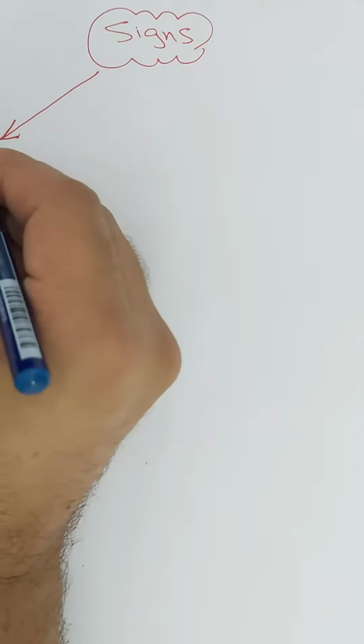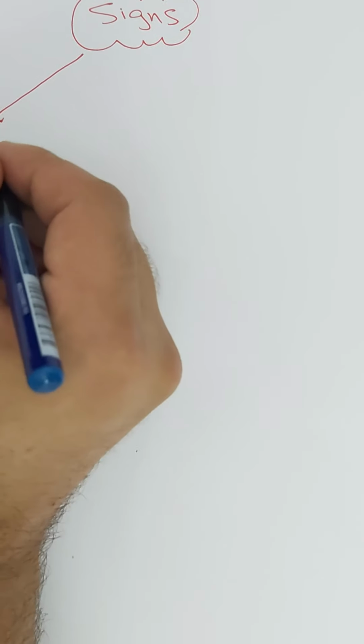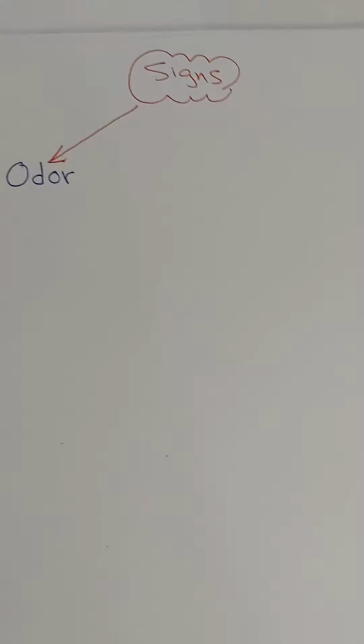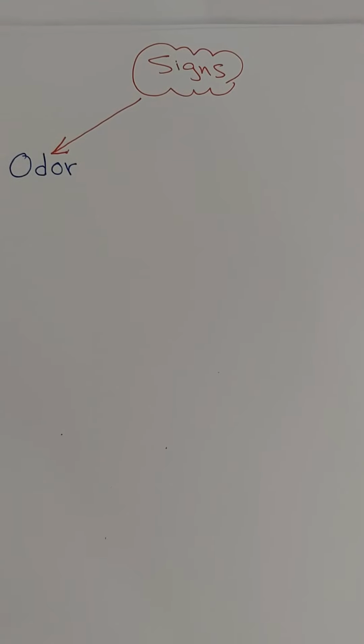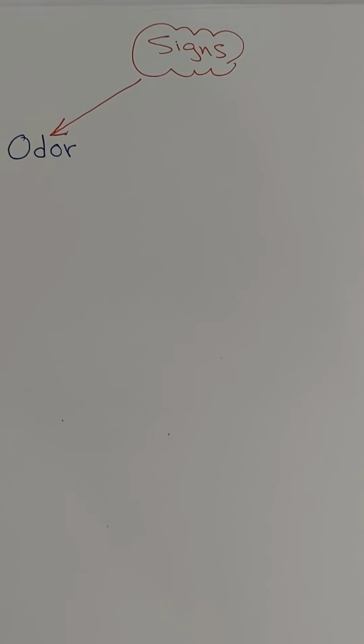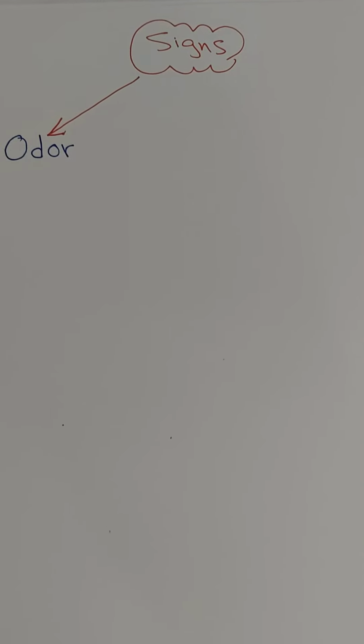sometimes when we put milk outside or any food or fruit outside, it will get a bad smell. And this smell tells us this food is decayed because of bacteria, it's decomposed.